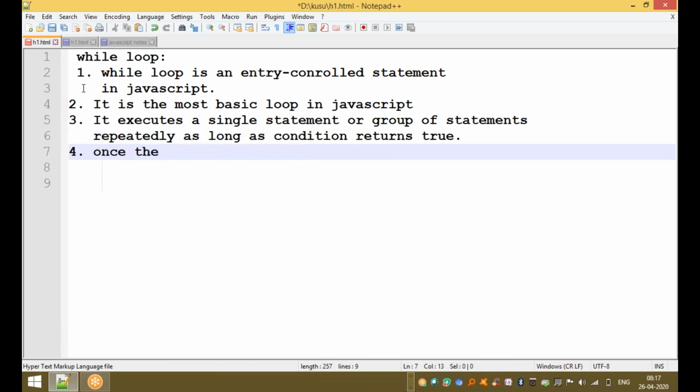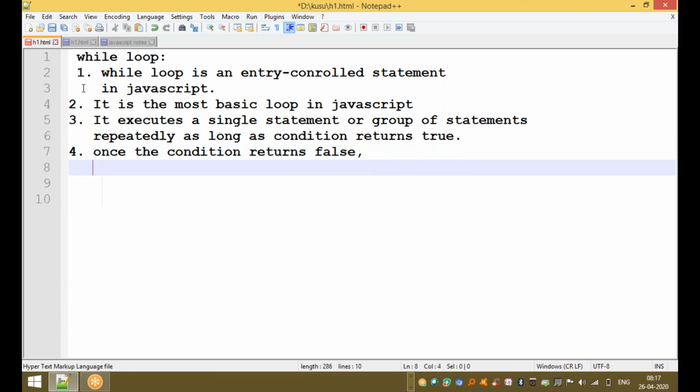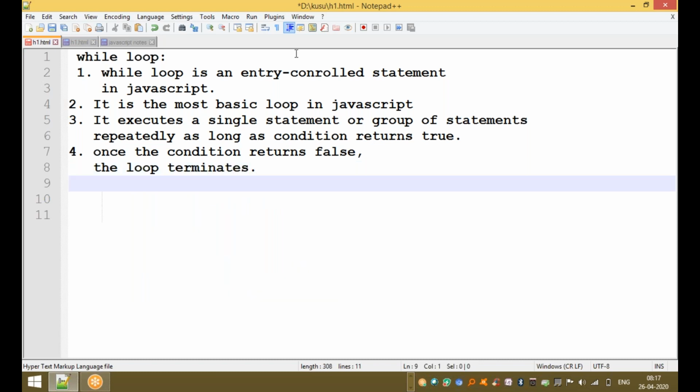Once the condition or expression returns false, the loop terminates. This is the basic definition of the while loop.